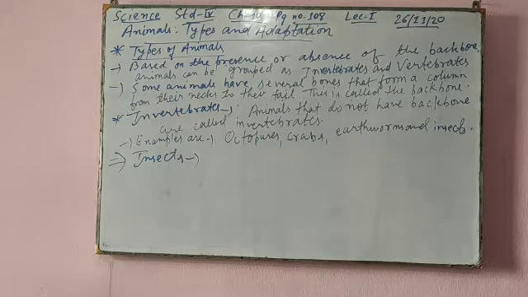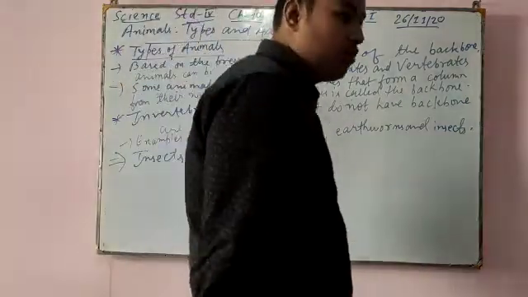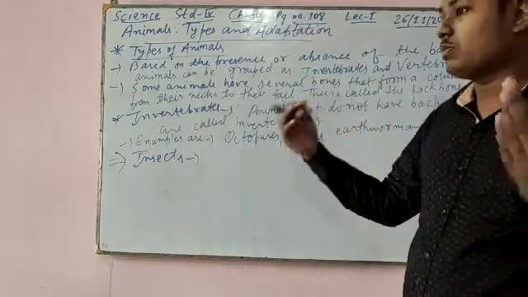Their body is divided into three main parts: head, thorax, and abdomen. Insect means on earth we will find so many types of insects. Numerous means so many in number.